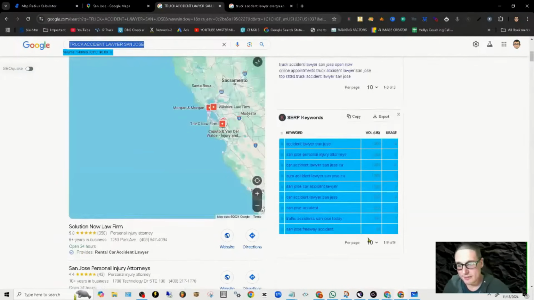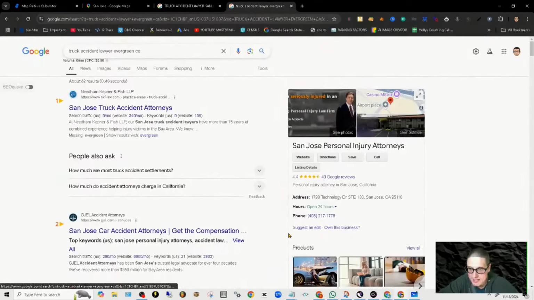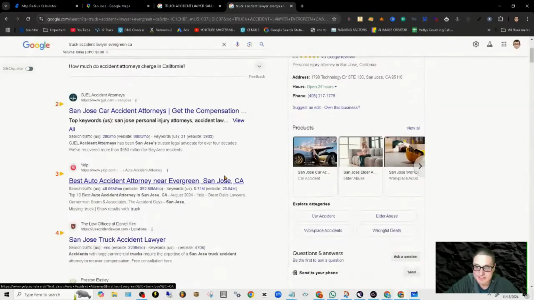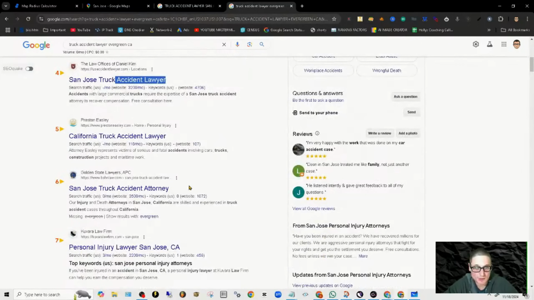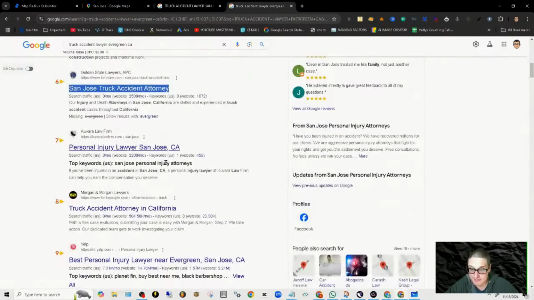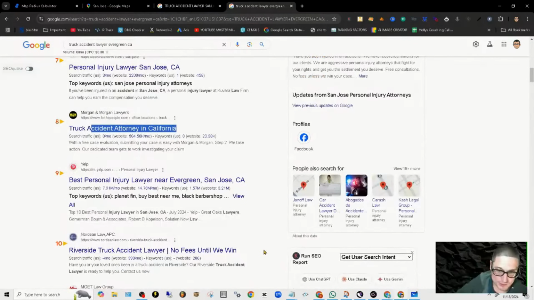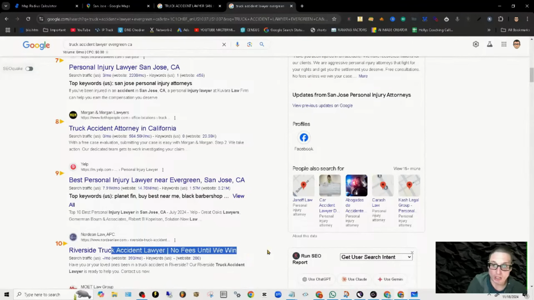Needham, Golden, Hobbs, same page. This is number 10 on the list. Yelp wasn't in the last one. This is a new player. Preston's a new player. Golden Attorney shows up in our last list. Morgan, I didn't see. Here's Nordean, that's on our first list. A lot of this is from the last SERP.